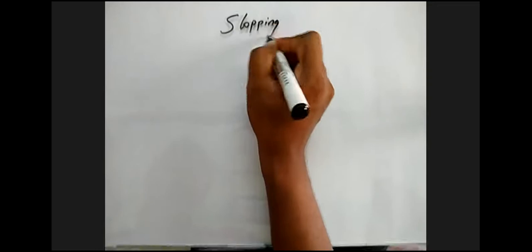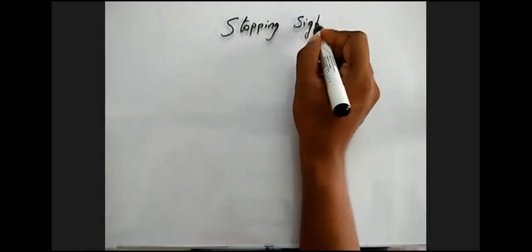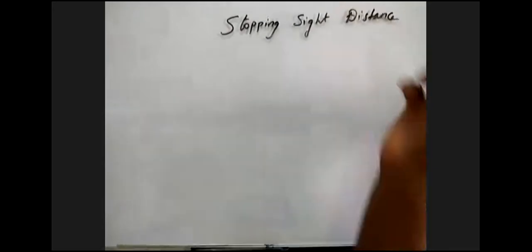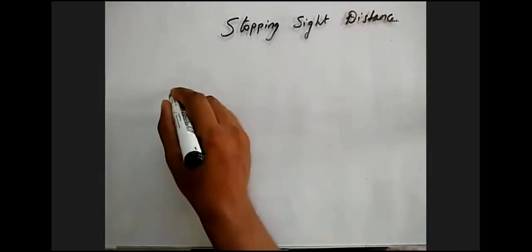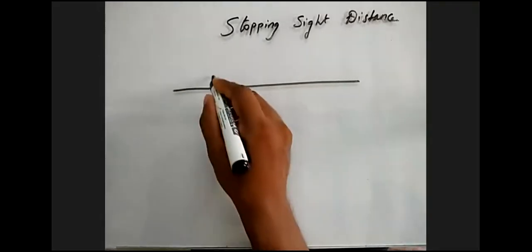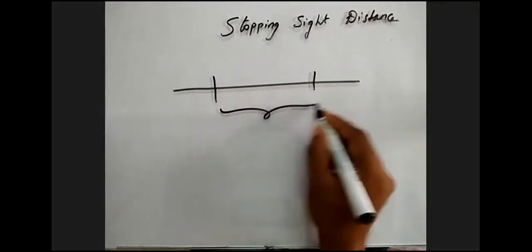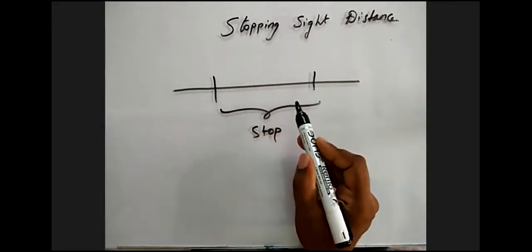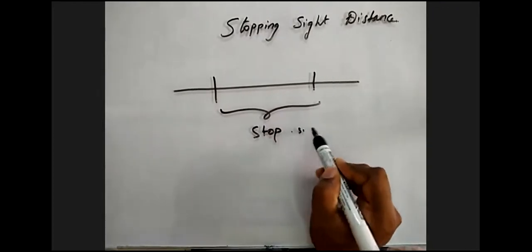Now, getting back to our session, today we are going to discuss stopping sight distance problems. What is this, guys? This is the last time I'm giving you a brief introduction about it. When a vehicle is traveling on its path, the distance the vehicle travels to stop is called the stopping sight distance.